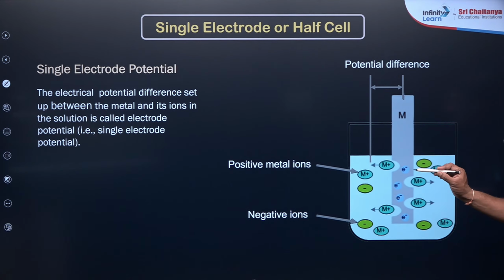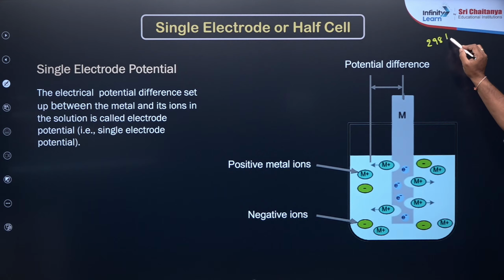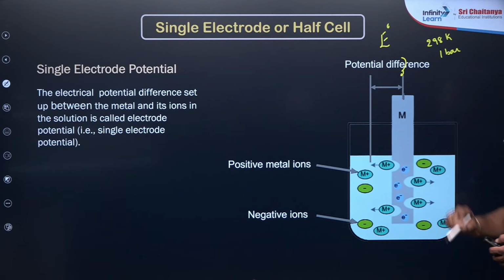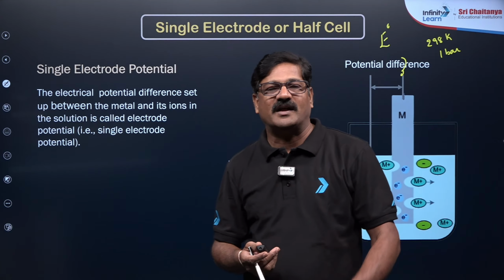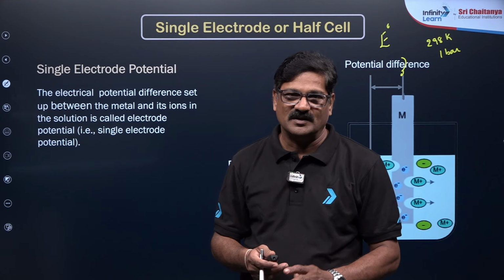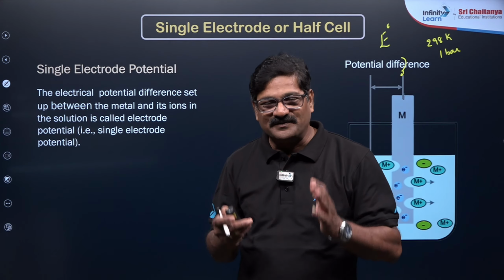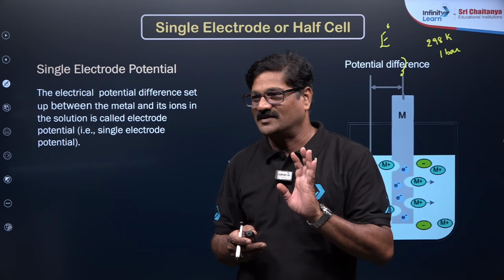And if this electrode potential is measured at 298 Kelvin and 1 bar pressure, it is called standard electrode potential. It is impossible for us to measure the absolute value of the single electrode, but you can measure the difference, and the difference has to be measured by taking a reference electrode. We are going to discuss that.